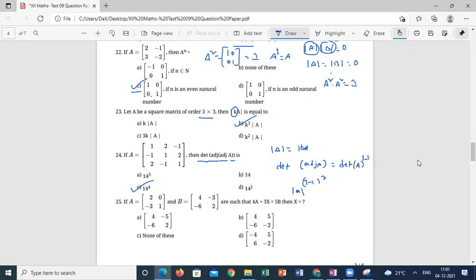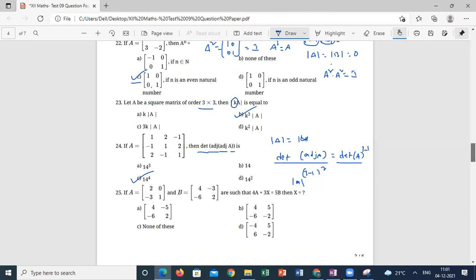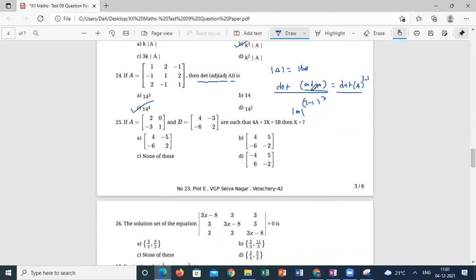It's a straight question, because the determinant of adjoint A can be written as determinant of A whole power 3, but you are taking the adjoint two times, adjoint of A and again the adjoint. After that only you are taking the determinant.